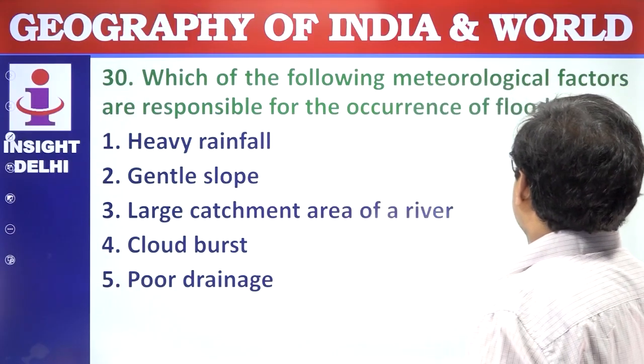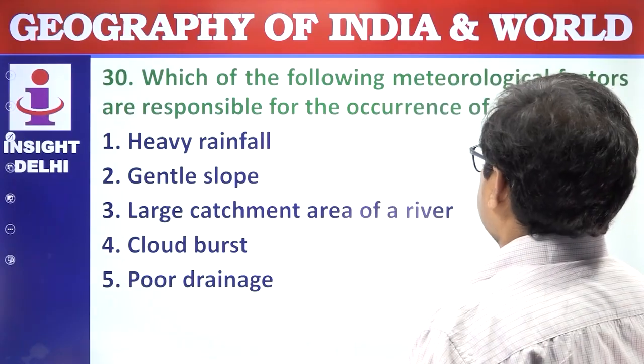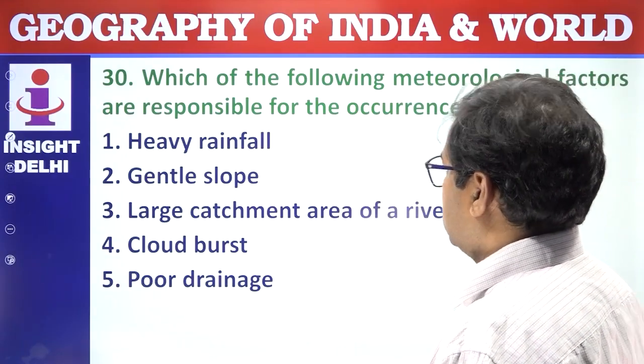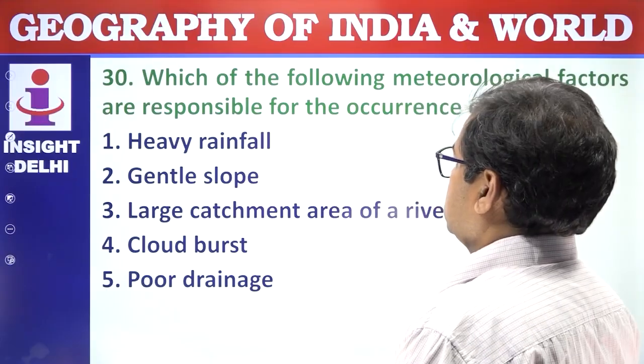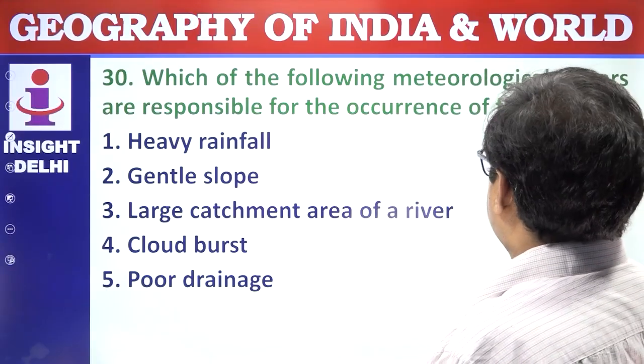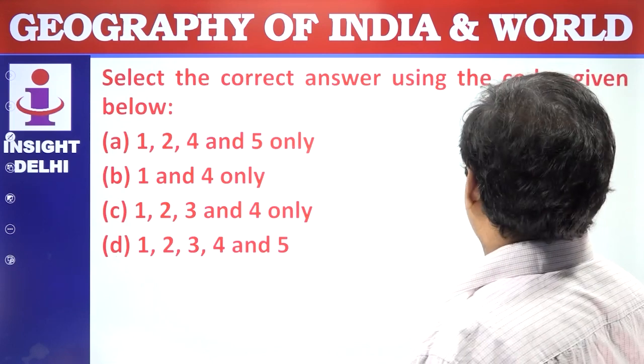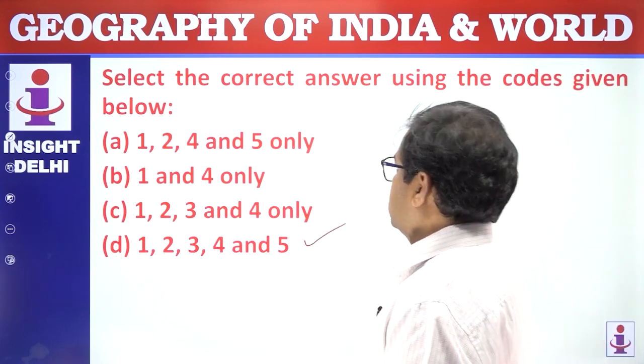Next question. Which of the following meteorological factors are responsible for the occurrence of the flood? Heavy rainfall, gentle slope, large catchment areas of the river, cloud burst and poor drainage. So all these reasons are responsible for the flood. So all 4 are correct. Answer is D.